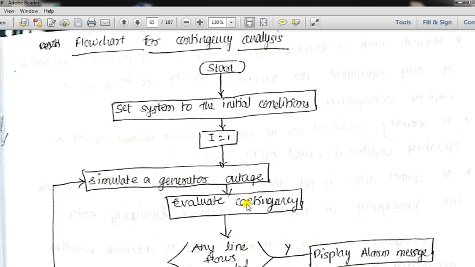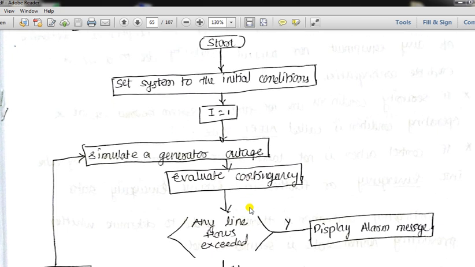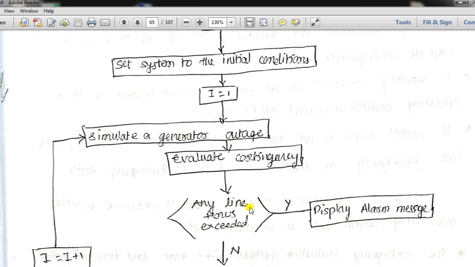After that, simulate a generator outage, meaning generator number 1. We have set I as 1, so we will check generator number 1 for any disturbance. All the parameters of generator number 1 are cross checked, and we will come to know if there is any violation of limit on generator number 1. Then we will simulate that generator outage and evaluate that contingency on generator number 1, and by that we will come to know which parameter of generator number 1 has got violated.